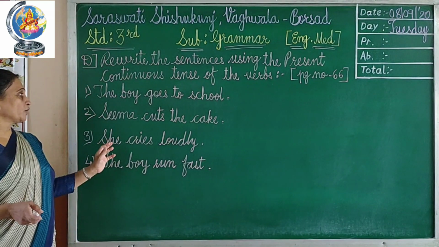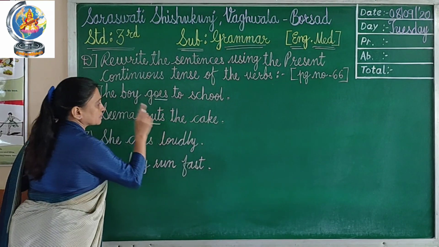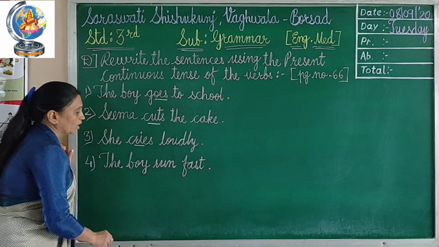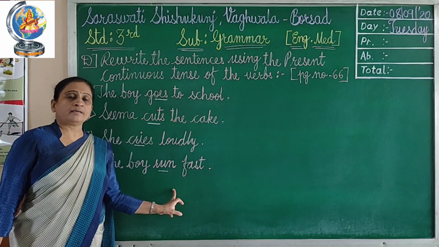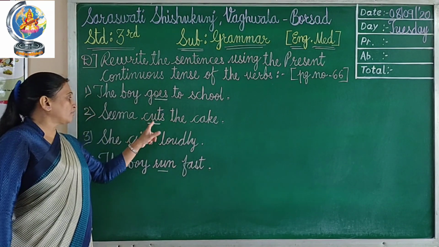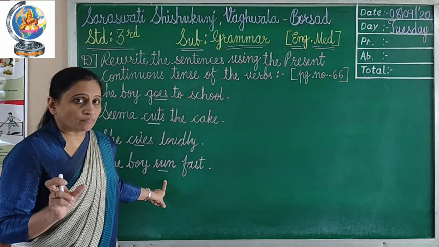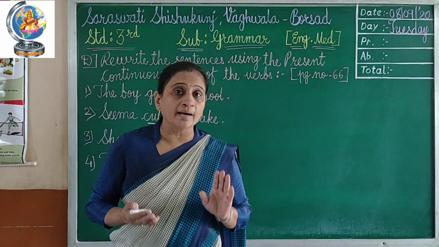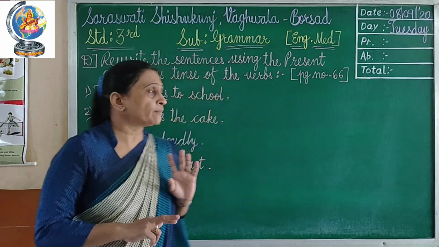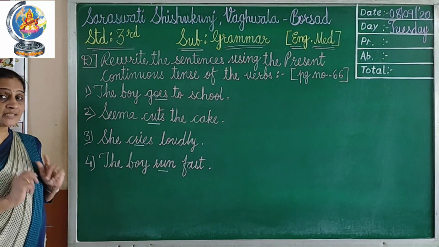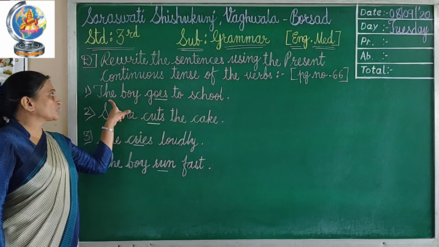So here what you will see: goes, cuts, cries, run, verbs. These all are in simple present tense. Okay? These verbs are right now in simple present tense form. But we have to change the simple present tense form into present continuous form. So what we will do is change them in the answer. So let's see the first one. The boy goes to school. So first of all, the boy.